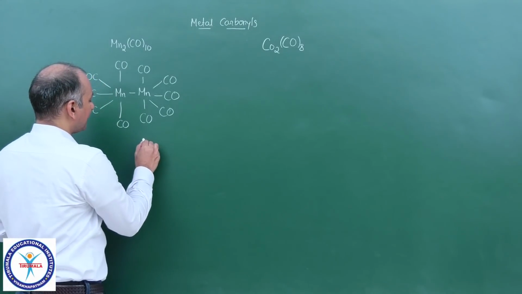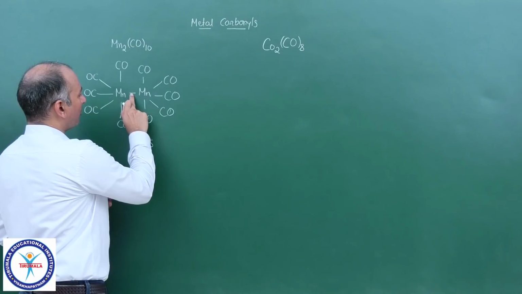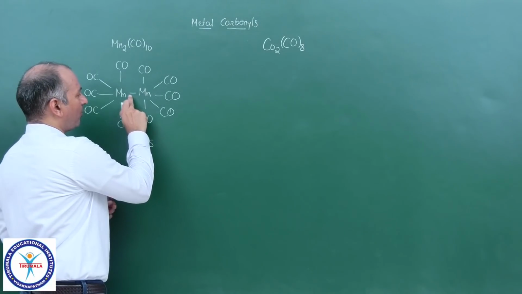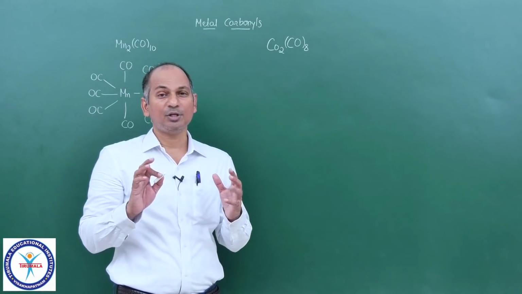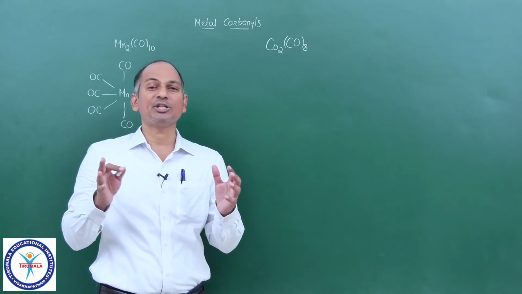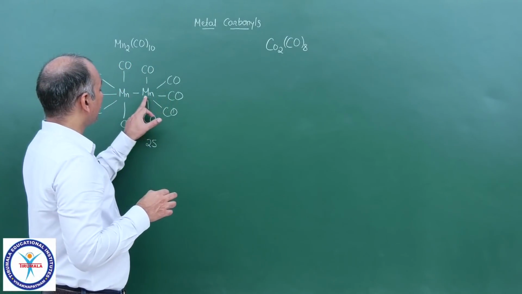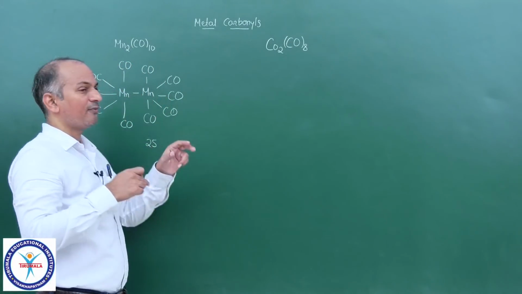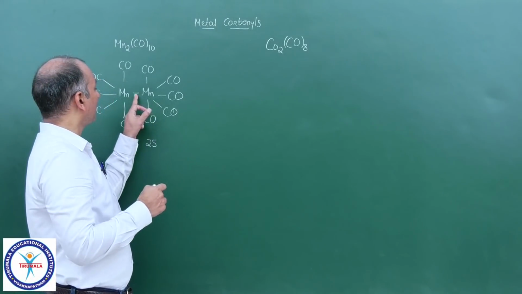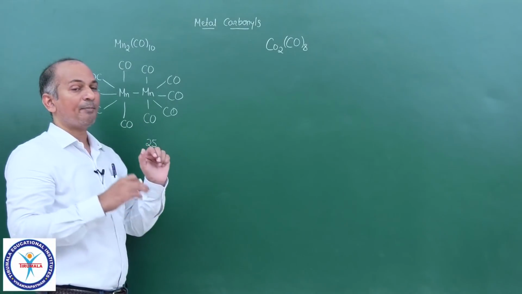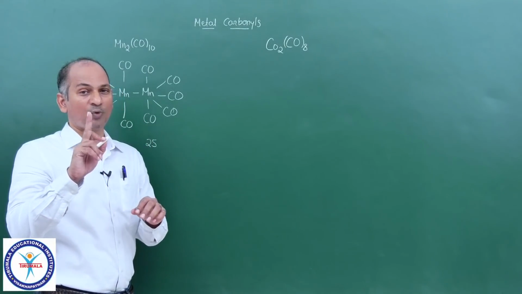So 25 as it is, no loss of electrons. Now from this covalent bond, each manganese gains 1 electron. You all know a covalent bond is formed by sharing of electrons, and if you count the total number of valence electrons in that manganese, obviously you count these 2 electrons, but out of those 2 electrons, 1 already belongs to manganese, so there is 1 gain.